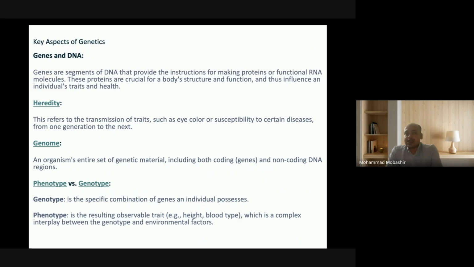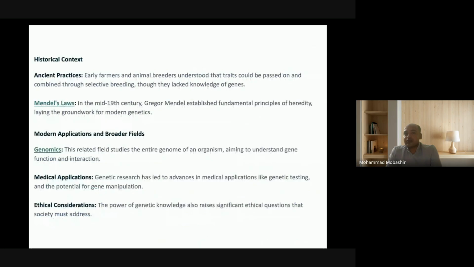What is a genome? An organism's entire set of genetic material, including both coding regions, that is genes, and non-coding DNA regions. What are phenotypes and genotypes? You need to know the basic definition of genotype, which is the specific combination of genes in an individual. Phenotype is the resulting observable trait, such as height or blood type, which is a complex interplay between the genotype and environmental factors.